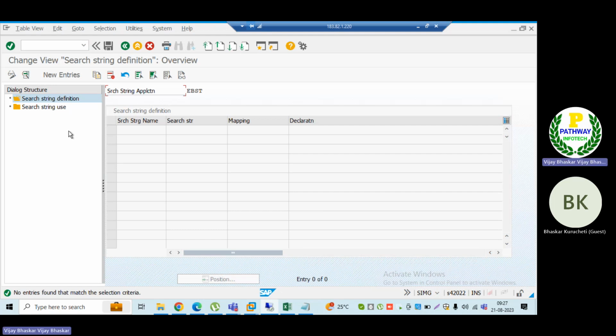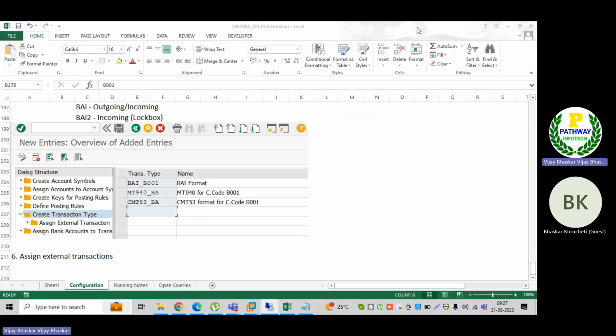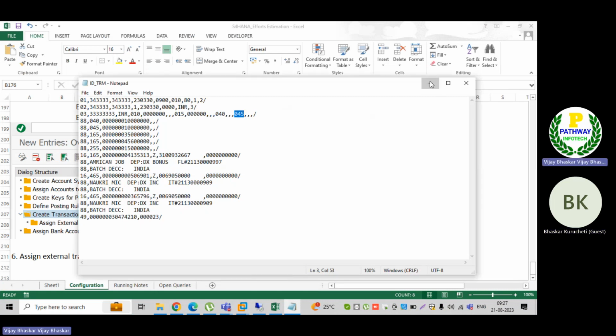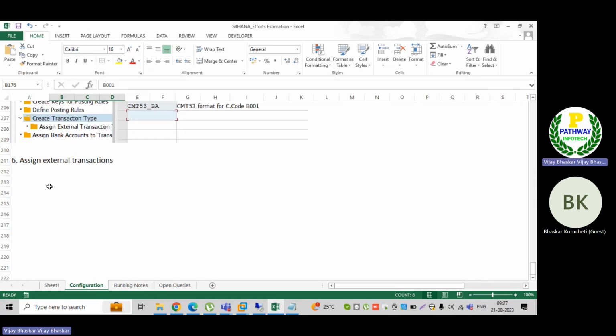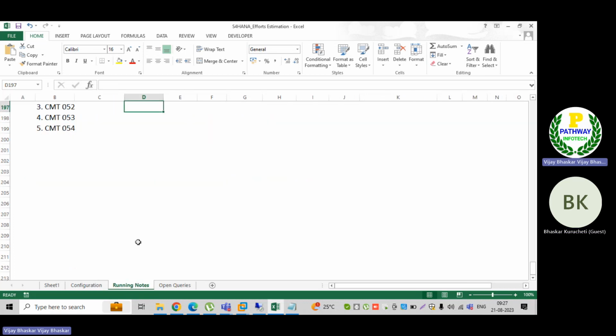Now, in order to define the search strings, please understand, it's a very important one. So going back to assign external transactions, we are still in the same configuration. Then search strings, search strings mapping in the system. There are different criteria available in order to map the search string. What are the criteria?